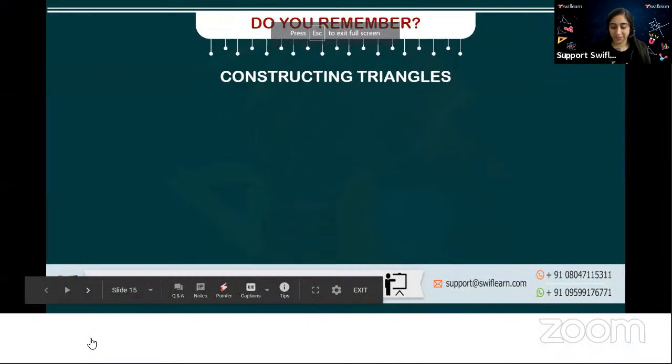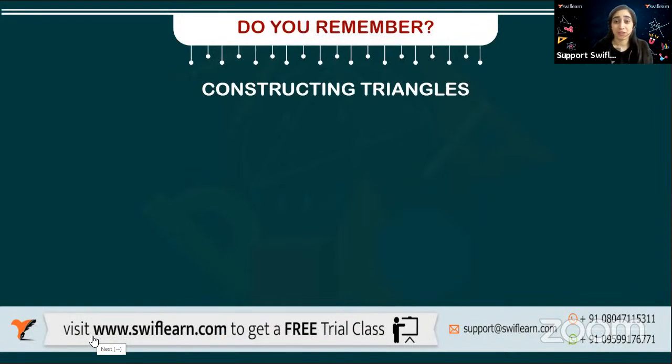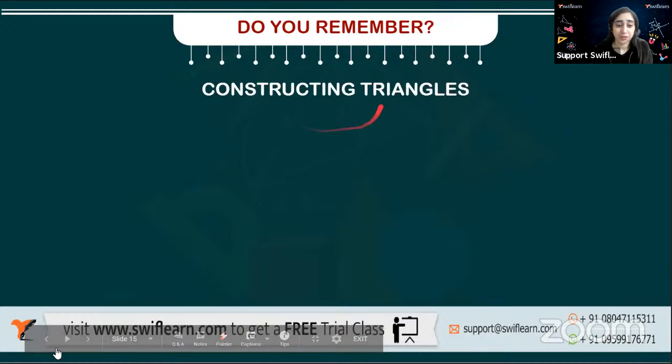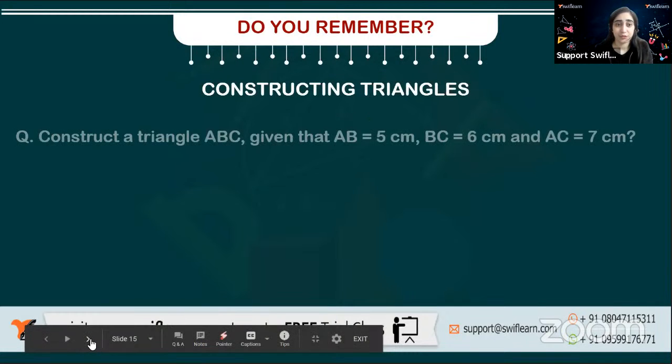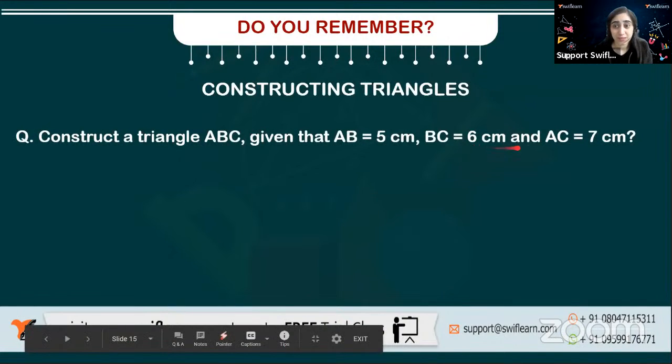Okay, great to see you all together. I hope you're understanding how to construct a triangle now. Today, with these examples, you are able to understand how to construct a triangle. So let me give you an example. You have to construct a triangle given AB is equal to 5 centimeter, BC is equal to 6 centimeter, and AC is equal to 7 centimeter. I've already explained. Let's give it a shot. Let's try it. I hope you'll try it.